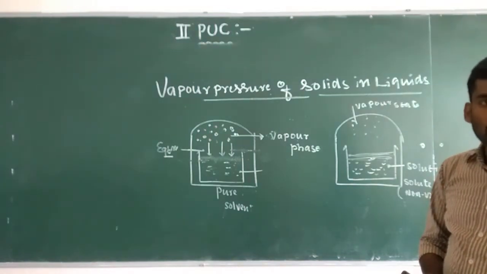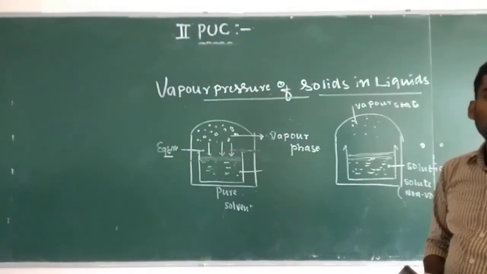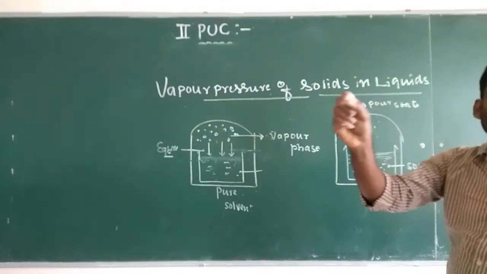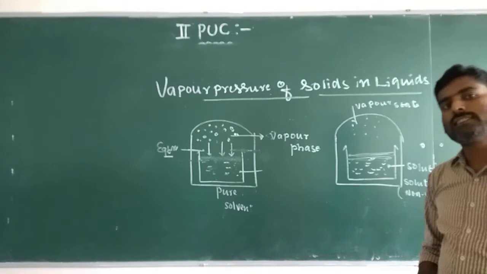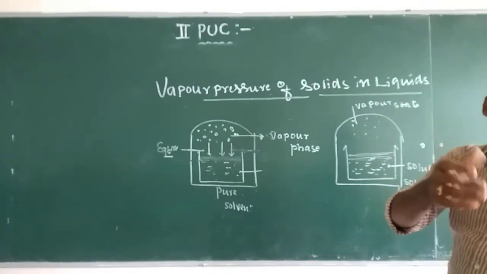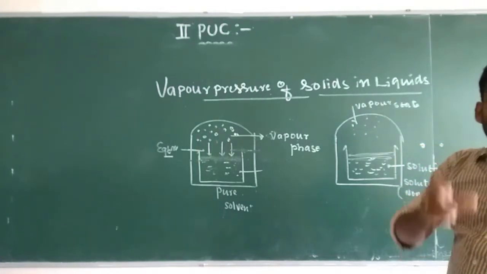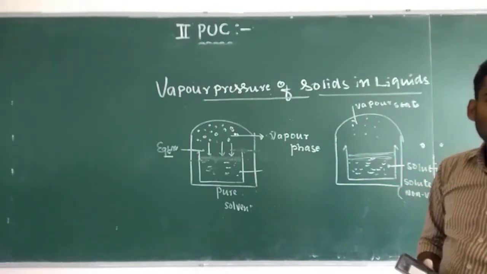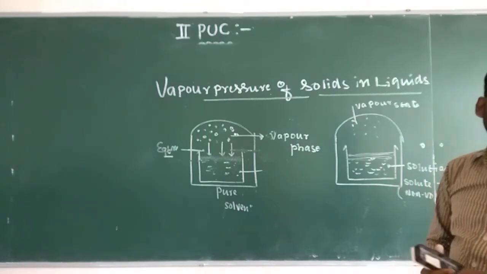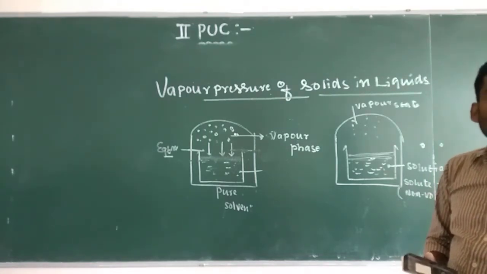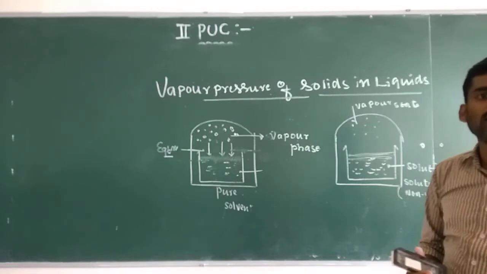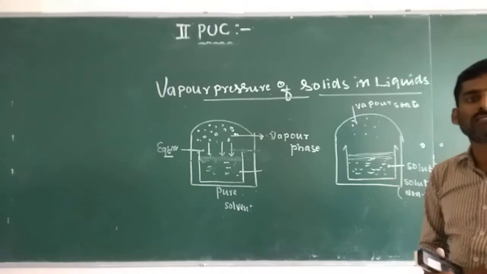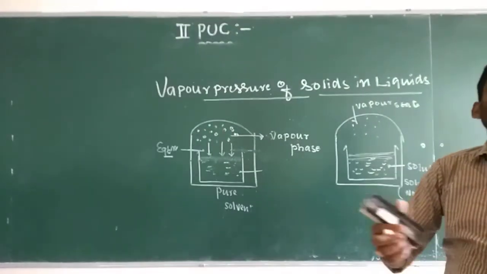The question asks: what happens to the vapor pressure of a solution or a liquid when a non-volatile solute is dissolved in it? Take sodium chloride, which is a non-volatile solute. When it is dissolved in water, sodium chloride solution is formed. So vaporization of solvent molecules from the NaCl solution decreases, and the pressure exerted by the vapors over the NaCl solution also decreases.